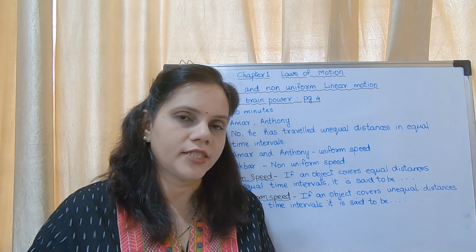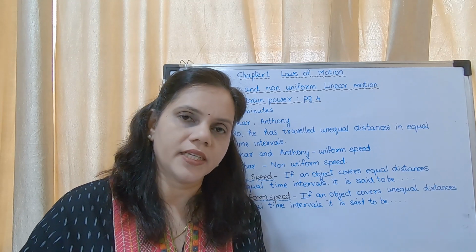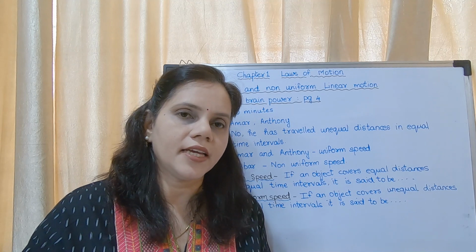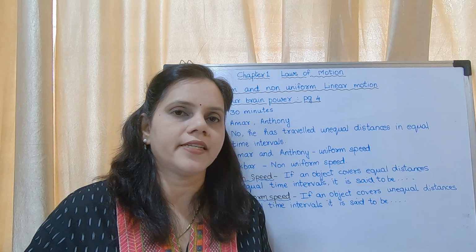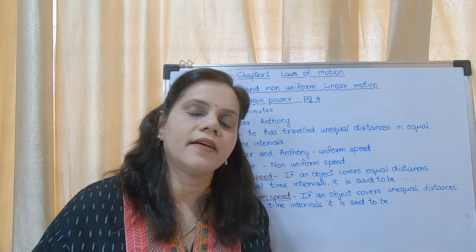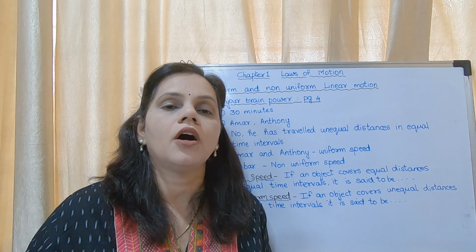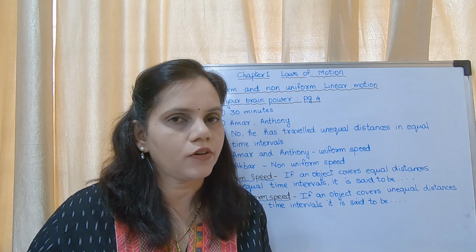From 6:30 to 7, from 42 to 56, that is again 14 kilometers. That means he is traveling equal distances in equal intervals of time. That means it is uniform motion. So they have given examples of uniform motion and non-uniform motion, or uniform speed and non-uniform speed.